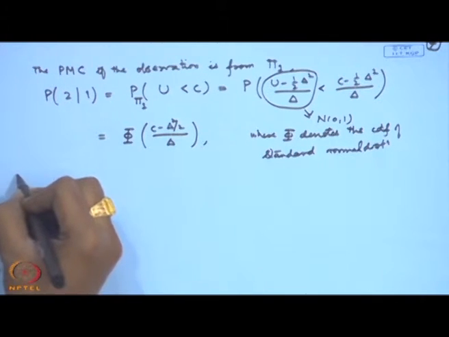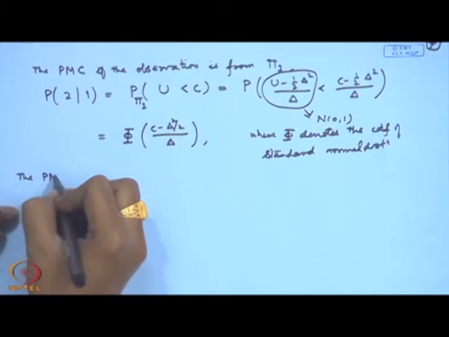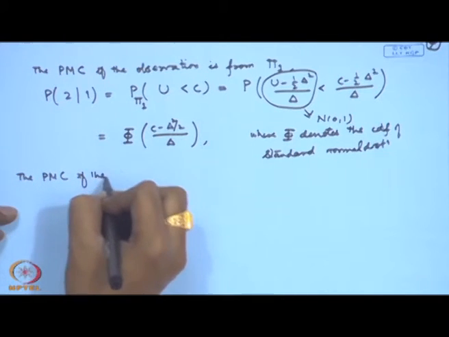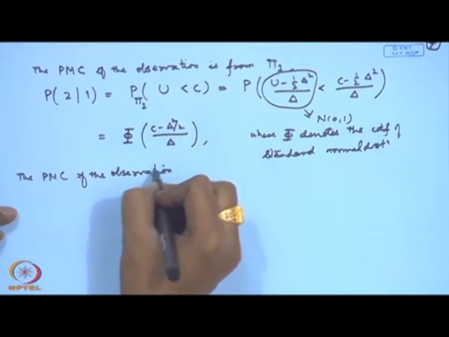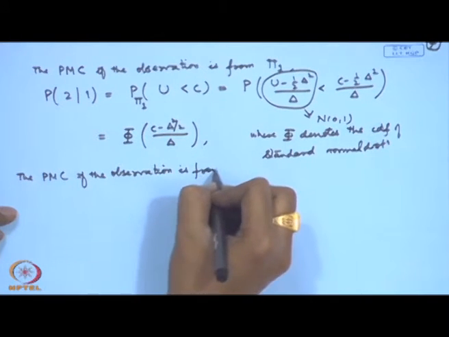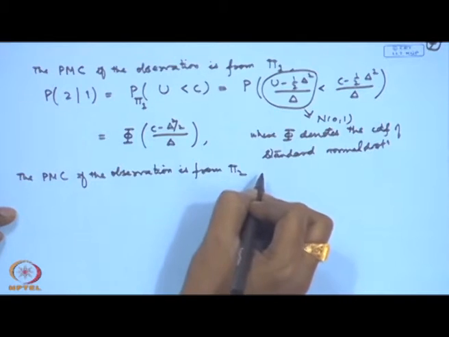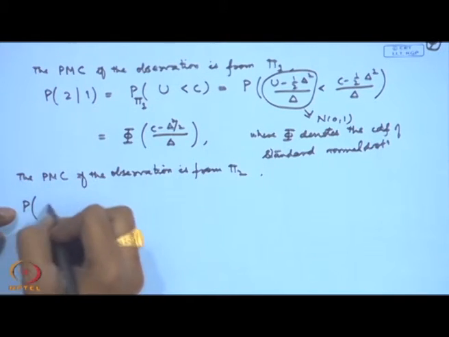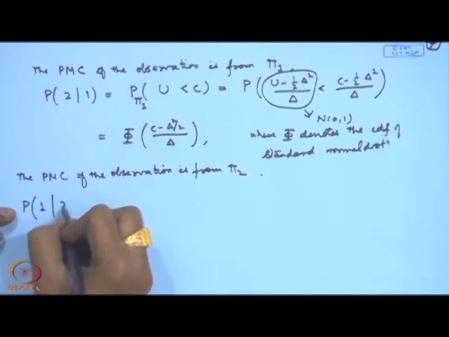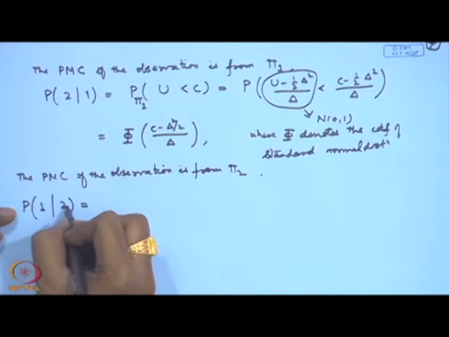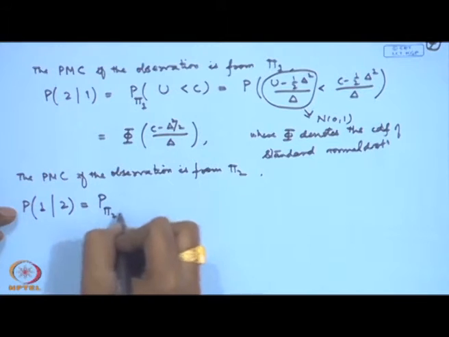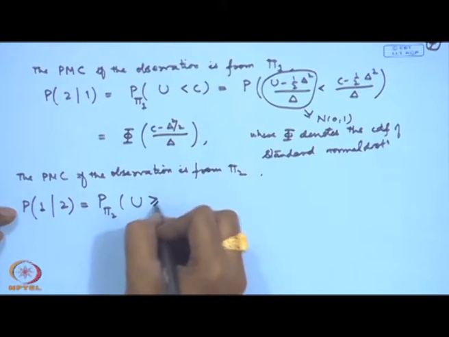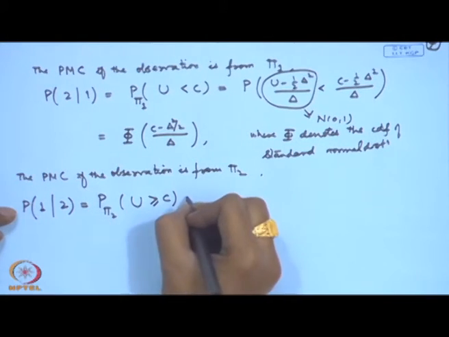Similarly, let us calculate the probability of misclassification if the observation is from pi 2. If the observation is from pi 2, then the probability of misclassification is p 1 given 2. That means the observation is from 2, but I put it in 1. That is, x is from pi 2 and u is greater than or equal to c.